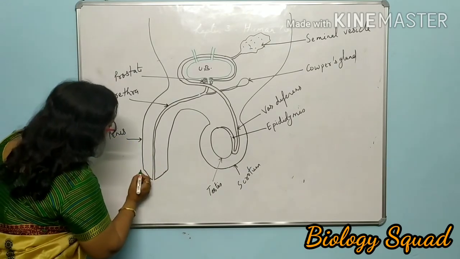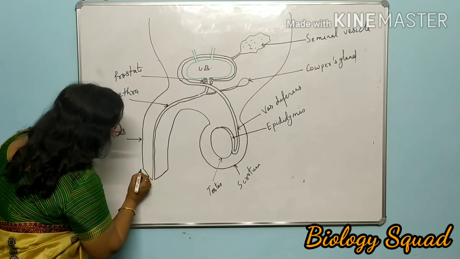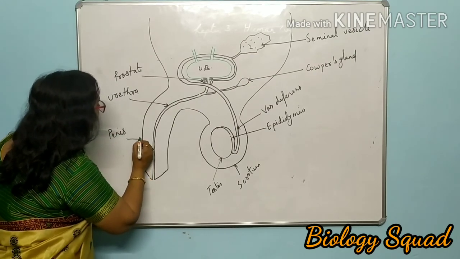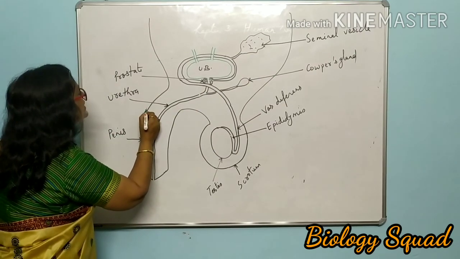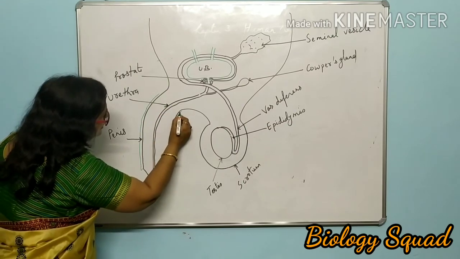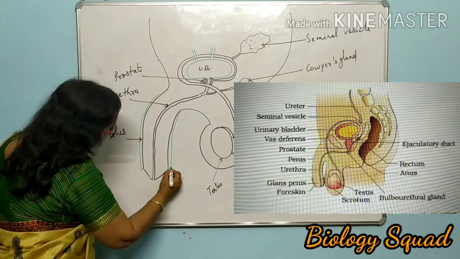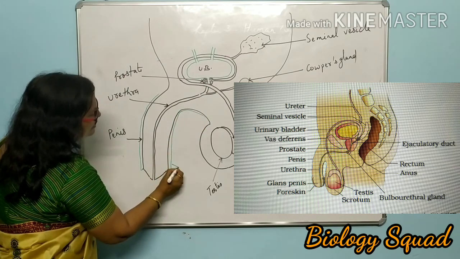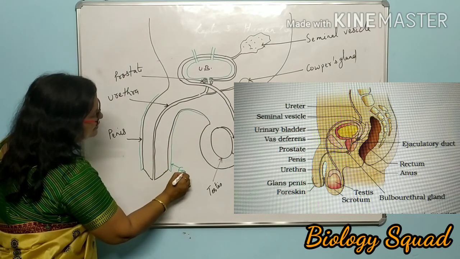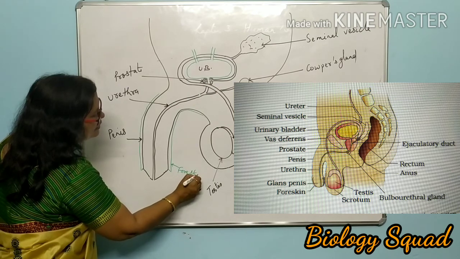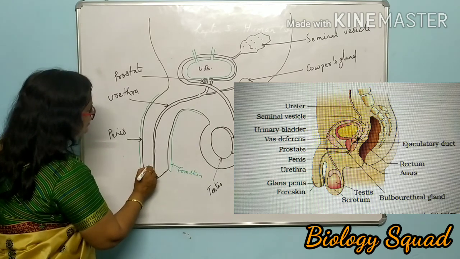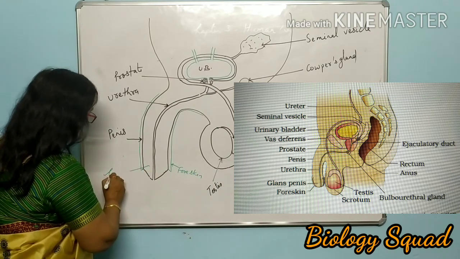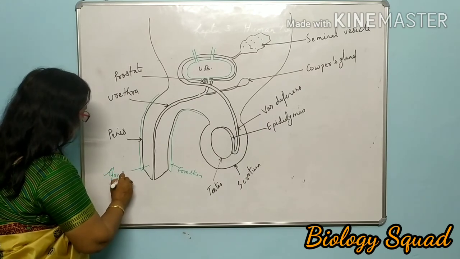This penis is surrounded or guarded by loose folds of skin, and this loose fold of skin is called foreskin. This is known as foreskin and this part is known as glans penis.